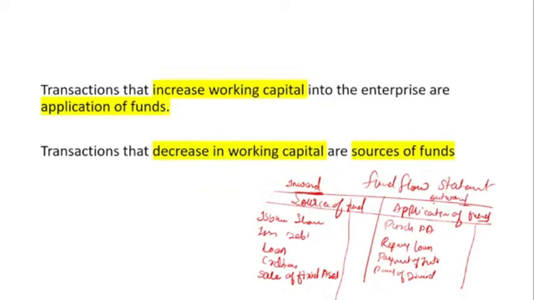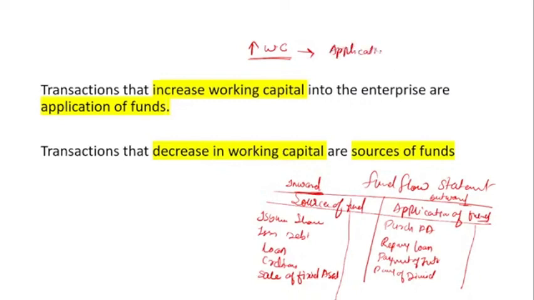Now when the company's working capital is increasing, it is shown on the fund flow statement on the application side.